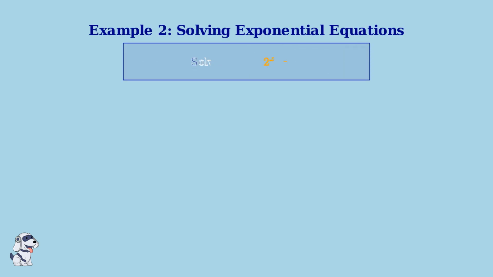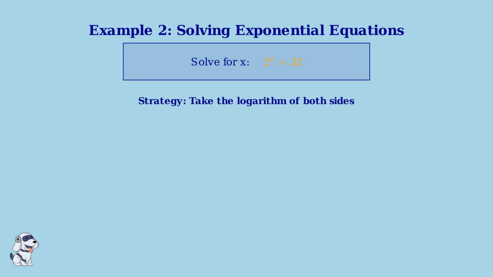This was a straightforward application of the power rule. In our next example, we'll see how this rule helps us solve more complex exponential equations. Now we'll tackle a more challenging problem. We need to solve the exponential equation 2 to the power of x equals 32. This type of equation appears frequently in algebra and requires us to use logarithms strategically.